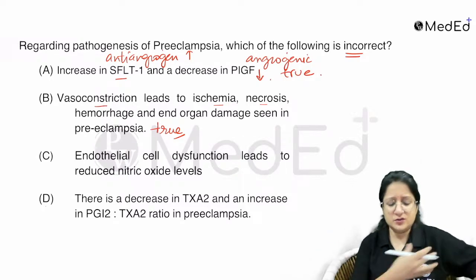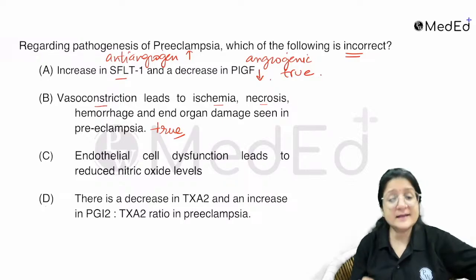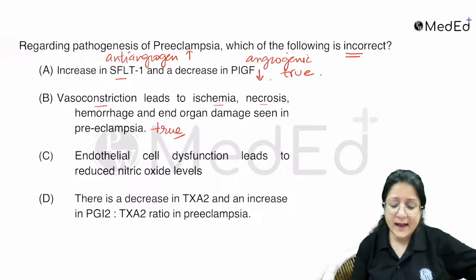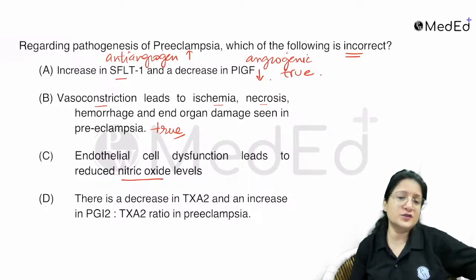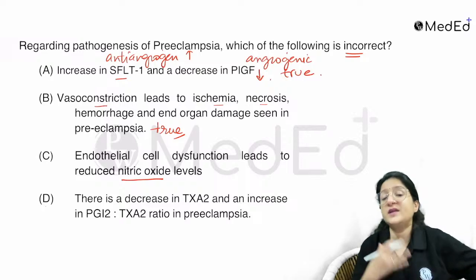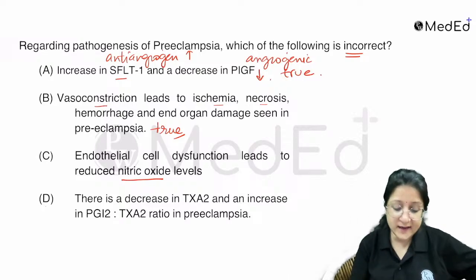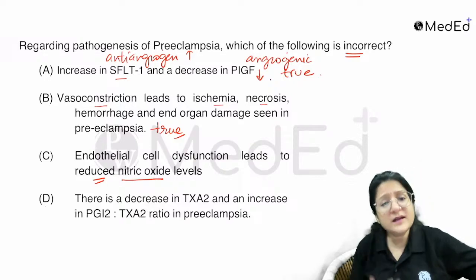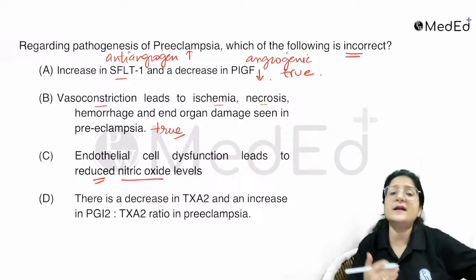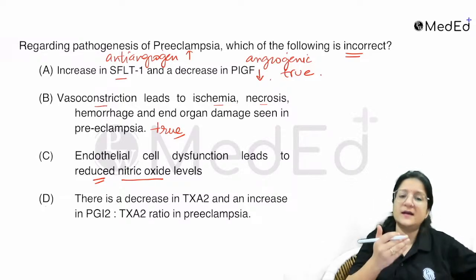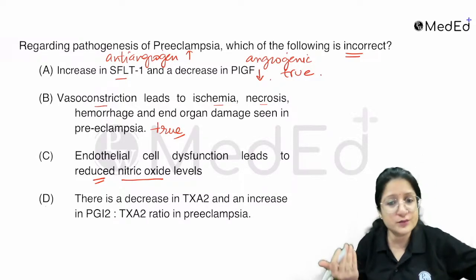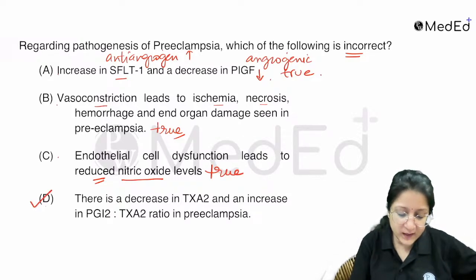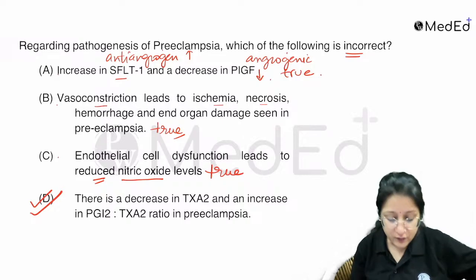Endothelial cell dysfunction, endothelial damage, is the second piece, and there are reduced nitric oxide levels. You know that nitric oxide is synthesized from endothelial cells. Nitric oxide is a vasodilator. Endothelial cell dysfunction leads to reduced nitric oxide levels, and reduced nitric oxide means vasoconstriction. So A, B, C are true, D is the incorrect statement.